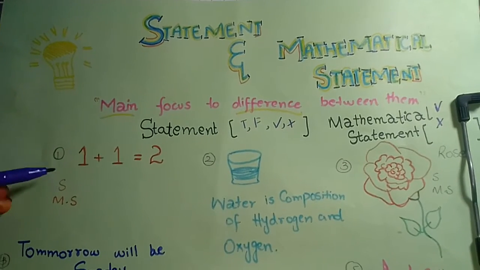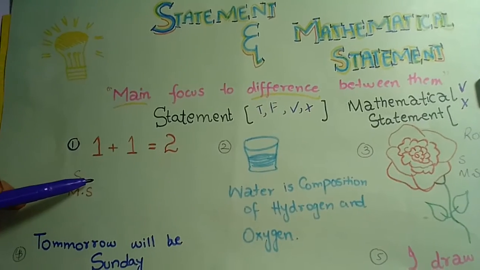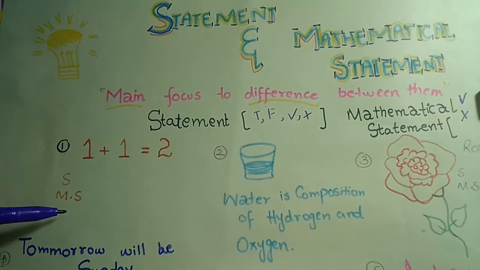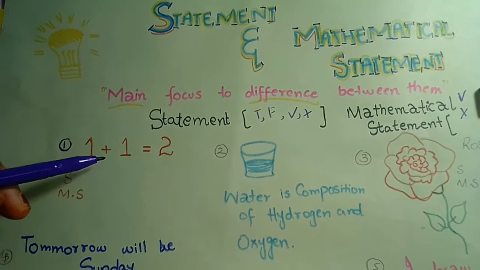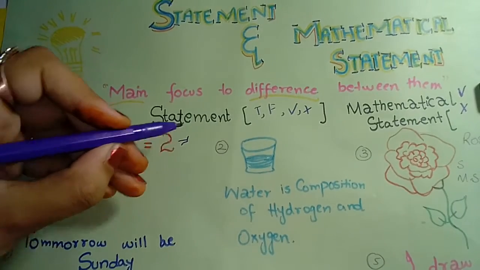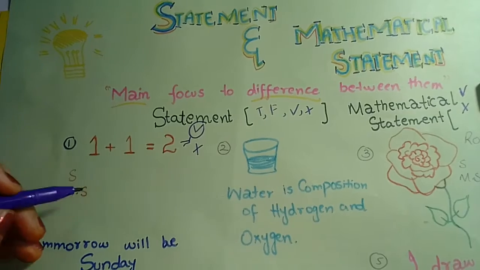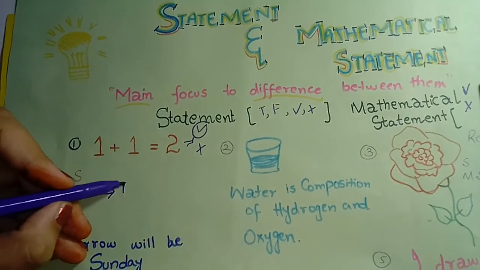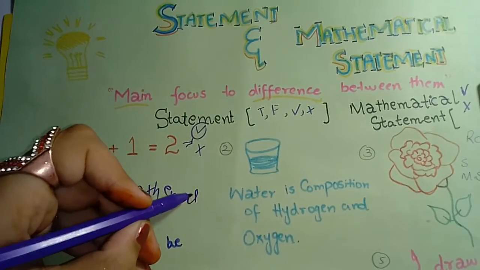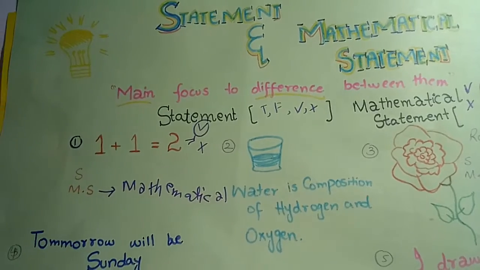Example number 1 gives us the information that 1 plus 1 gives 2. This information may be a statement or a mathematical statement. 1 plus 1 gives 2 is information that may be right or wrong, but it has only one possibility. It is right information. Thus we can say it is a mathematical statement, because it gives us a fact, right information with one possibility.